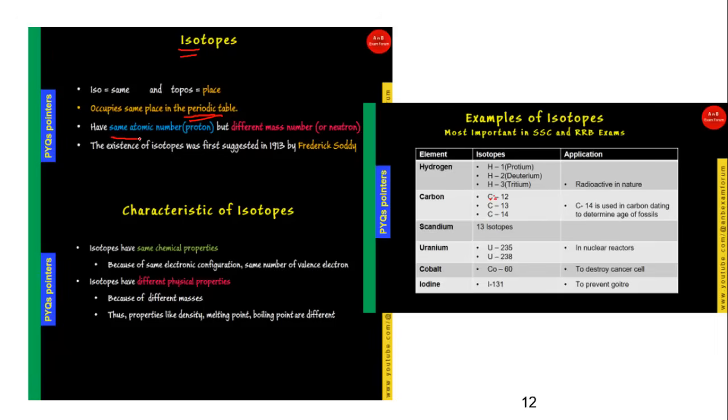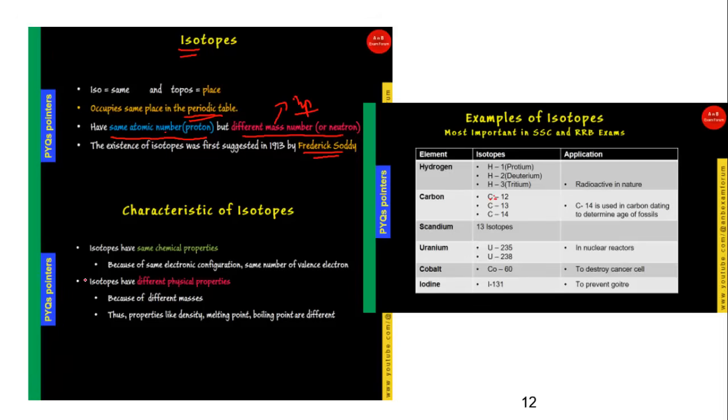So they have the same atomic number. If I'm saying they have the same atomic number, it means they have the same number of protons, but their masses are different. That is very important. When I'm saying they have the same place, it means they have the same atomic number. If you know the definition of atomic number, it means the number of protons. So the number of protons remains the same, but they have different mass numbers. And this is one fact: the existence of isotopes was first suggested by Frederick Soddy, which tells that the name should be isotope and it should occur in the same place in the periodic table.